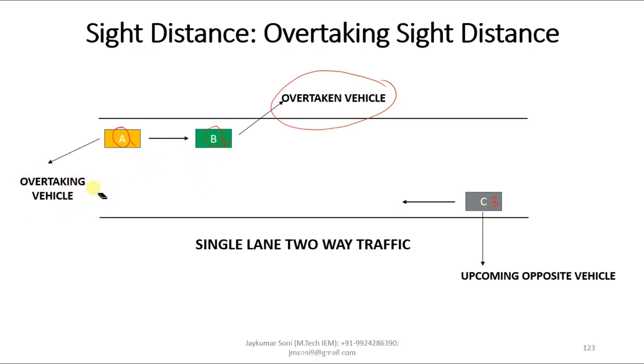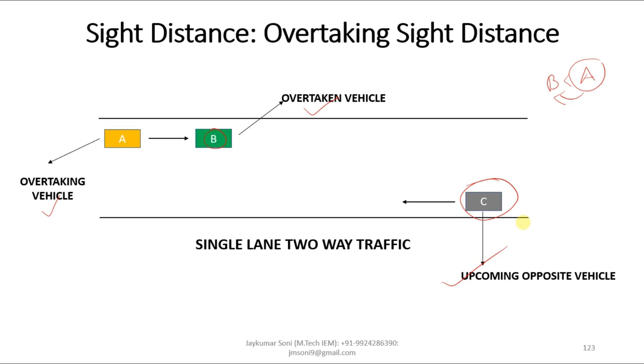Let me repeat this concept once again. There are three vehicles traveling on this road. Vehicles A and B are traveling in this direction, and vehicle C is traveling in the opposite direction. The speed of B is lesser than the speed of A, so A will try to overtake B. That's why A is called the overtaking vehicle. Vehicle B, whose speed is slow, is called the overtaken vehicle. And the vehicle coming from the opposite side is known as the upcoming opposite vehicle.